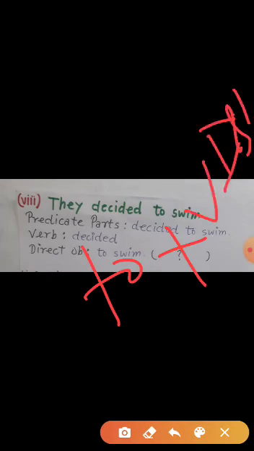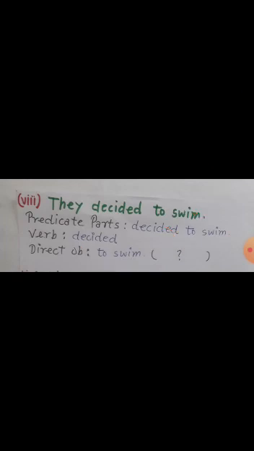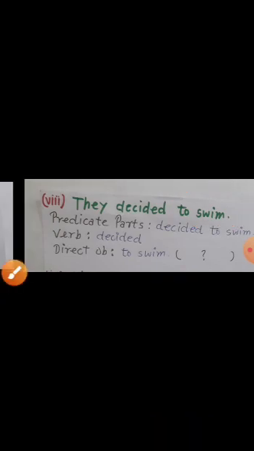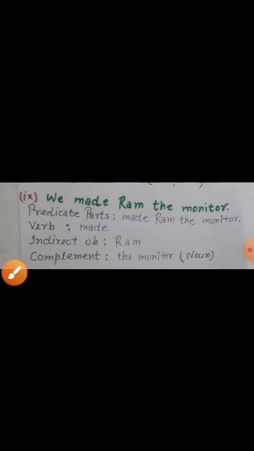उन्होंने तैरने का निर्णय लिया. उन्होंने क्या निर्णय लिया? तैरने का. So what का आंसर मिल रहा है? So to swim is direct object. Next is we made Ram the monitor. Now see in this example that made is verb, Ram is indirect object, but the monitor is not object, it's complement. How can we differentiate it?